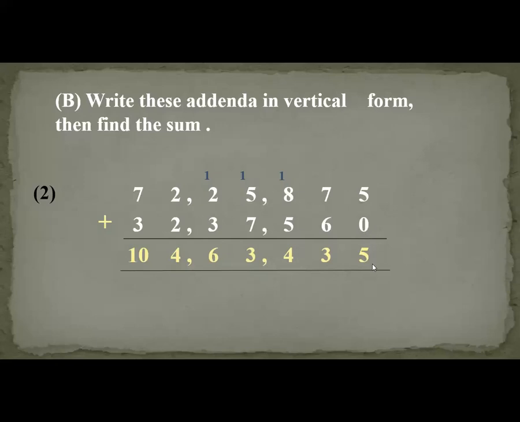So 5 plus 0, 5, 7 plus 6, 13. 8 plus 5, 13, plus here 1 carry, 14. 7 plus 5, 12 plus 1, 13. 3 plus 2, 5 plus 1 carry, 6. 2 plus 2, 4 and 7 plus 3, 10. Okay, this is sum and these two are addenda.